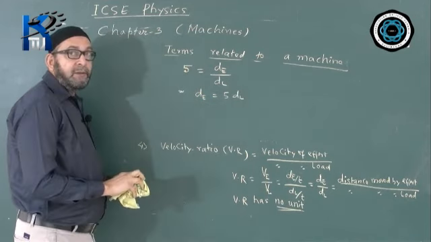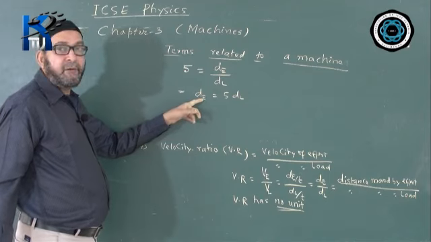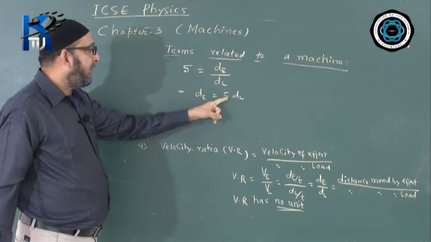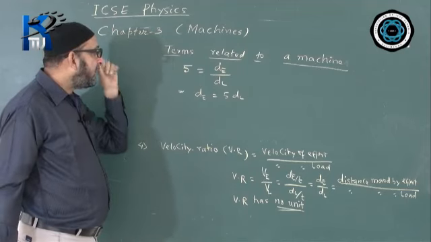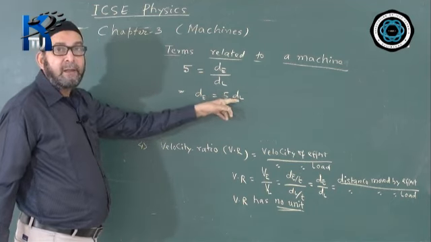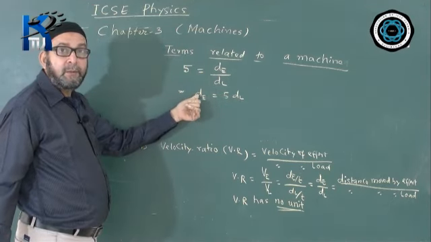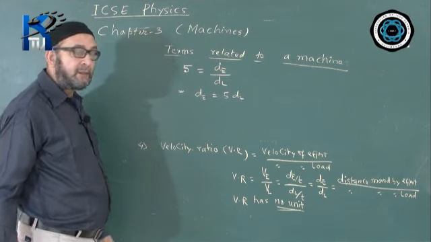That means this statement carries the information that the distance moved by the effort is 5 times the distance moved by the load. Velocity wise also we can express, we can write VE is 5 times VL. That means effort is moving 5 times faster than the load, that also we can say.